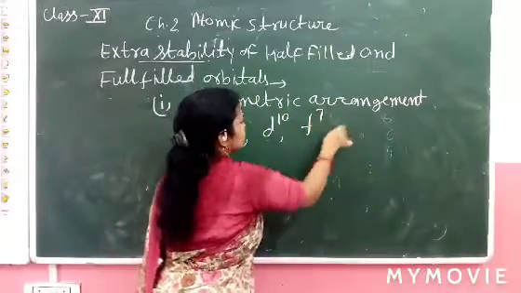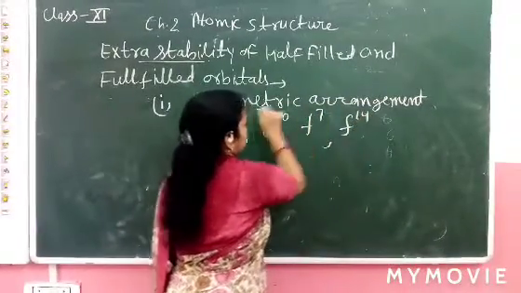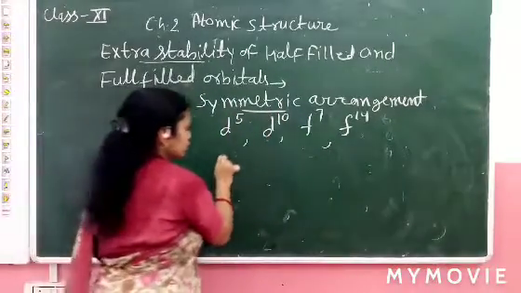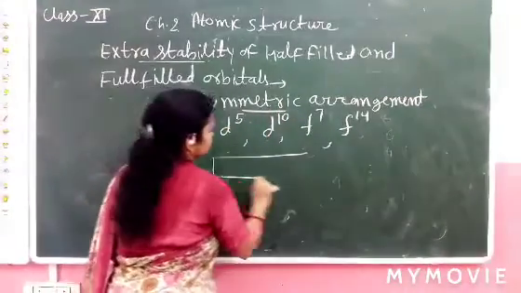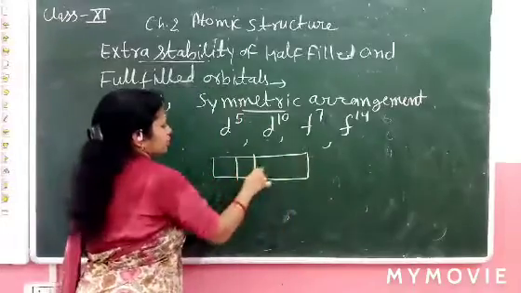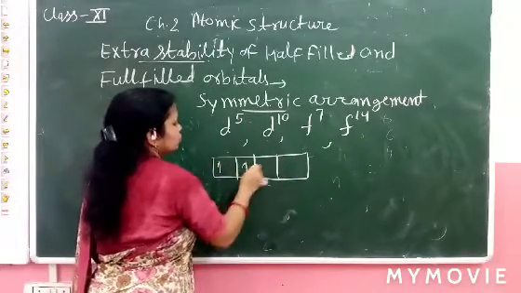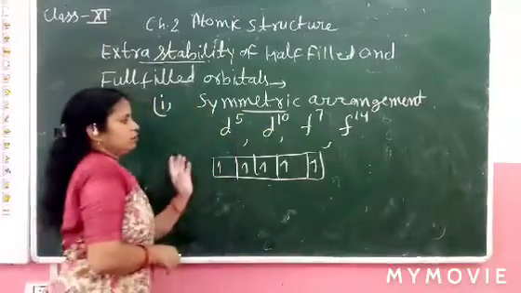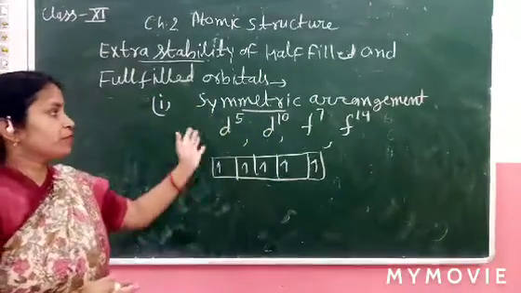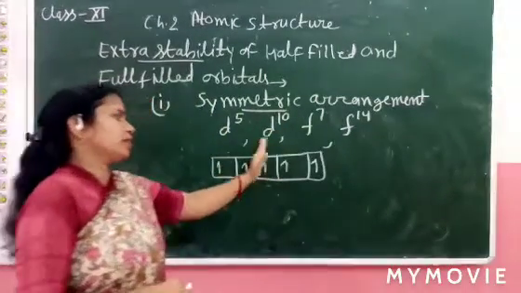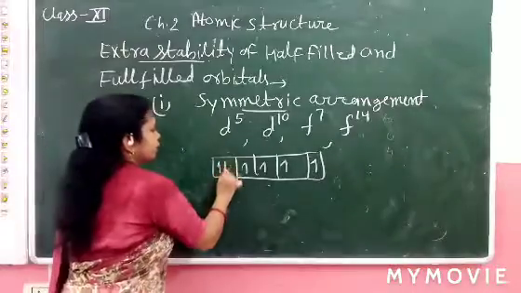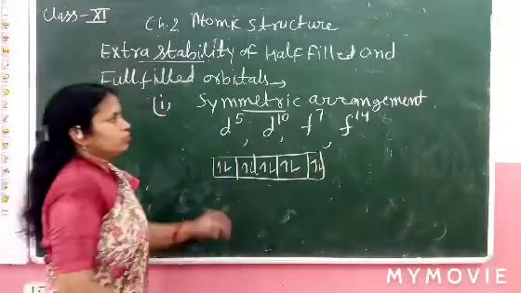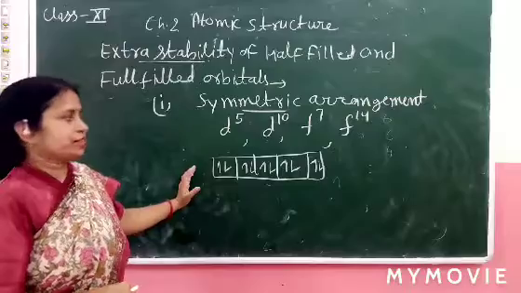The first reason is their symmetric arrangement. Symmetric arrangement means the spin of the electrons is on the same side: 1, 2, 3 and 4 and 5. So d5, and d10 like this. This is d10.